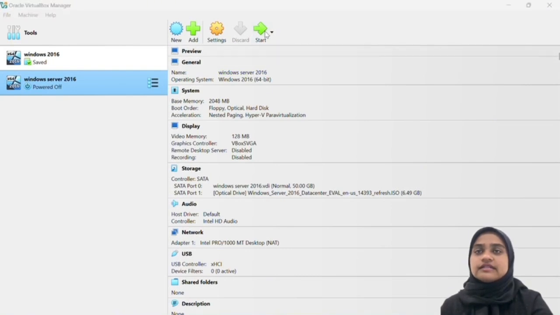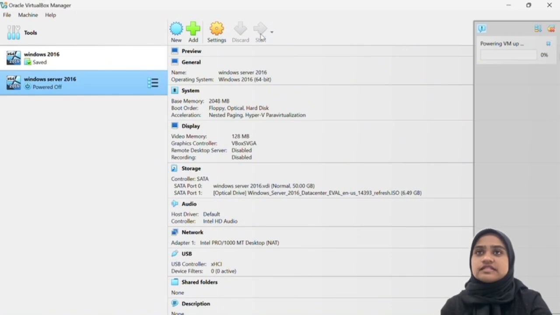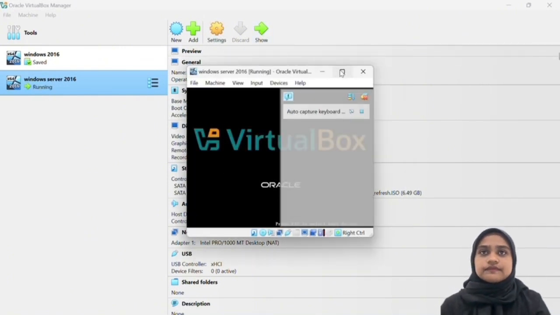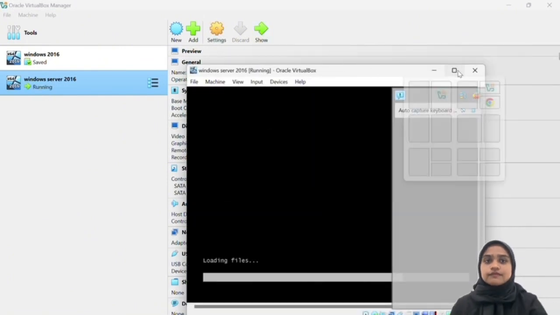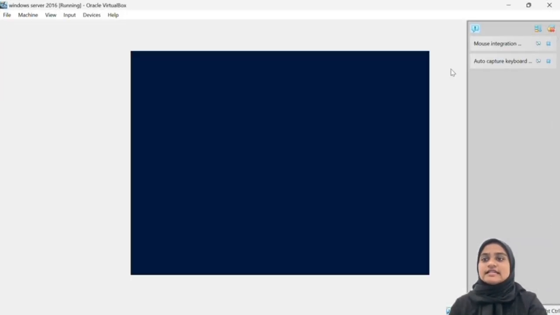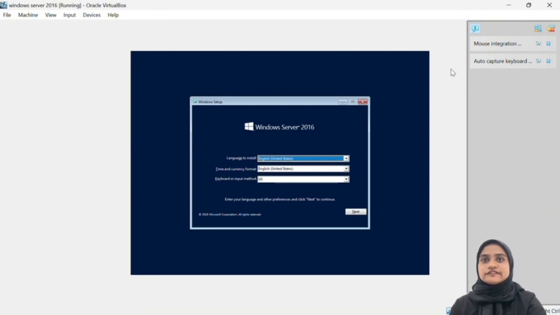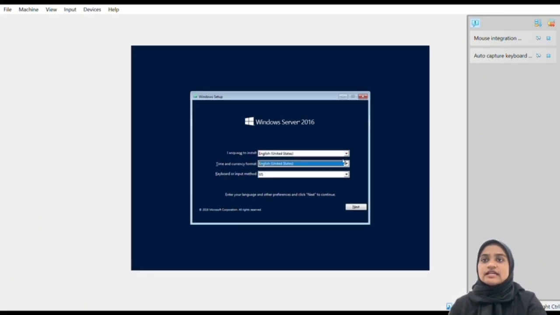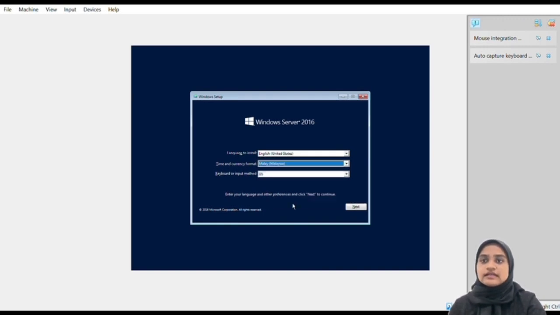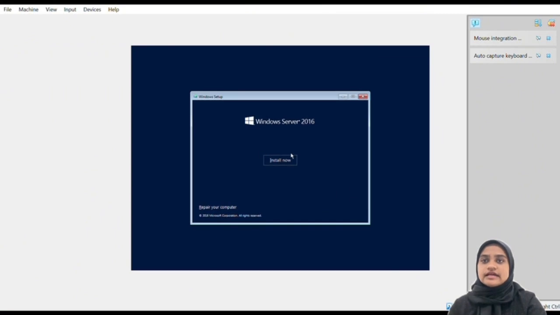Then you can click the start button to start the Windows Server 2016 installation. Then you can wait until it loads. After that, you can see that the Windows Server 2016 will appear. Then you can choose for time and currency format as Malay Malaysia. And then you can click next and install now.